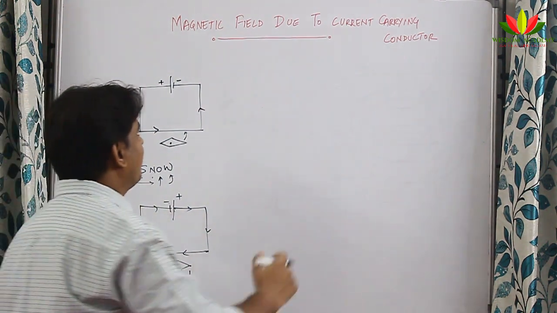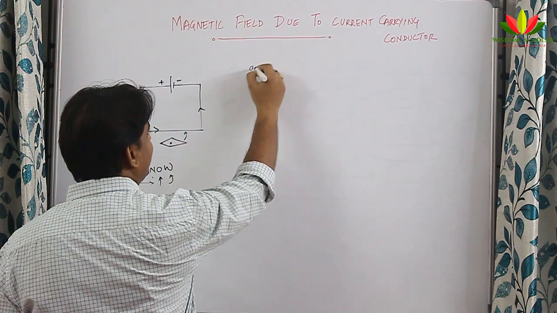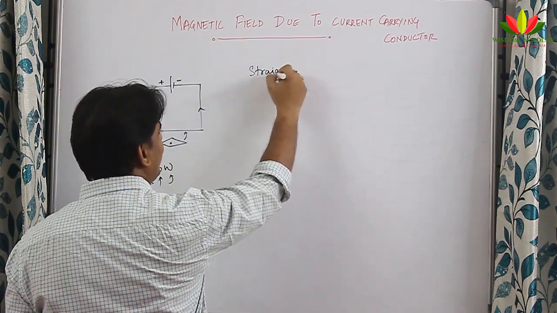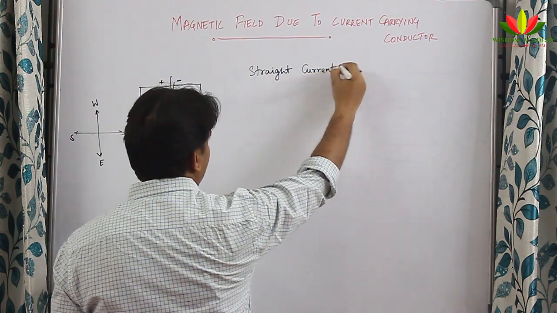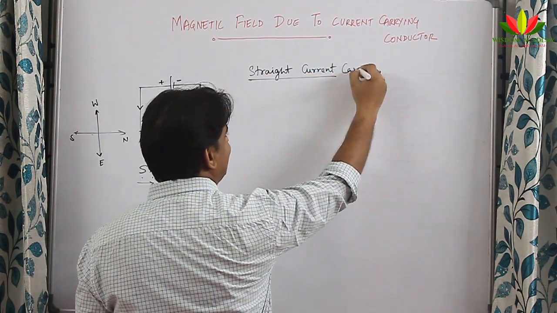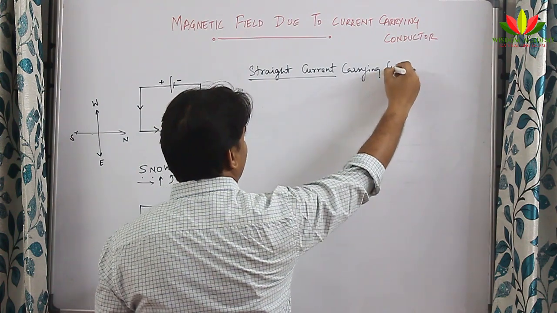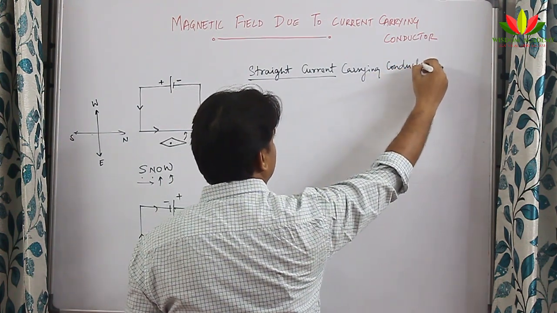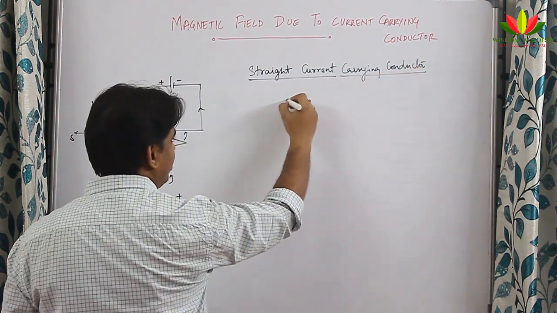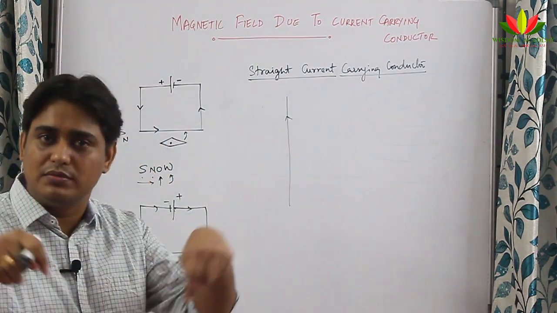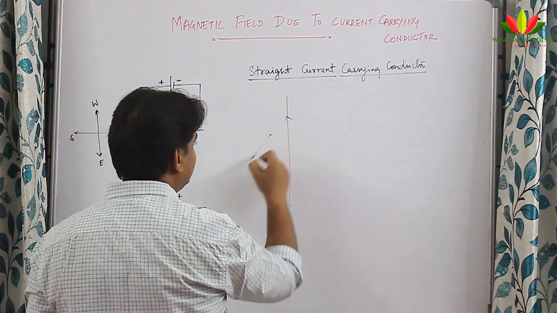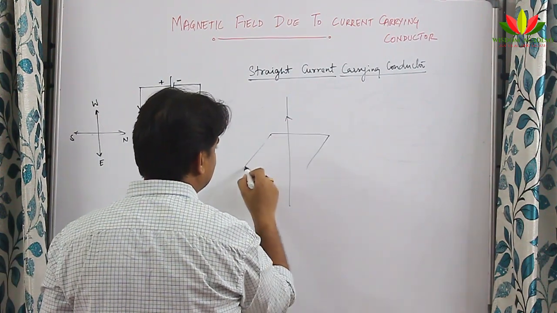Then we will see the magnetic field due to a straight current carrying conductor, and then I will see it for a loop also. So now I am going to talk about a straight current carrying conductor. For this, there was one experiment conducted where a straight wire was taken. I will take a straight wire like this, and then I will take a cardboard. The cardboard is placed like this.